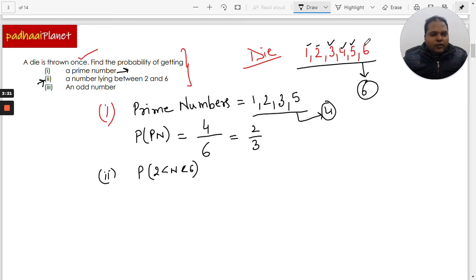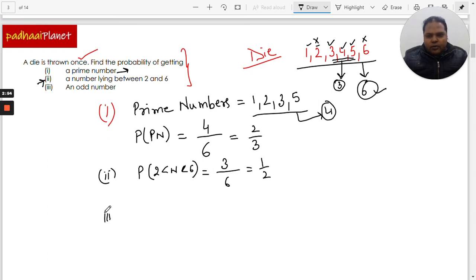We will not consider 6 in this, because they are simply saying a number lying between 2 and 6, so neither will we consider 2 nor 6. We'll consider only 3, 4 and 5. So there are 3 such possible situations, and this gets divided by the total number of outcomes, that is 6. So the answer is going to be 1/2.